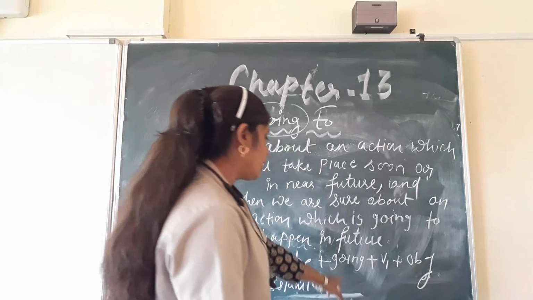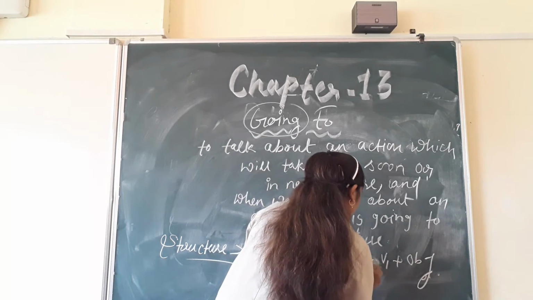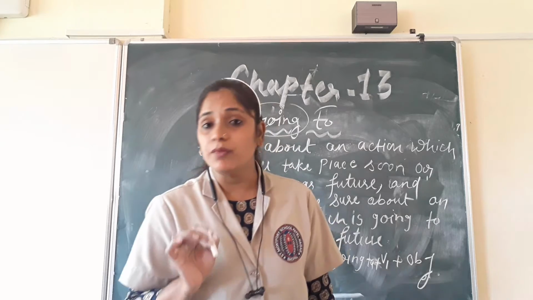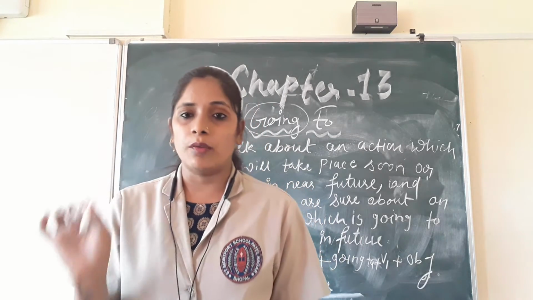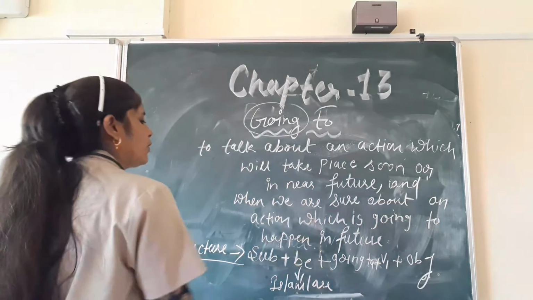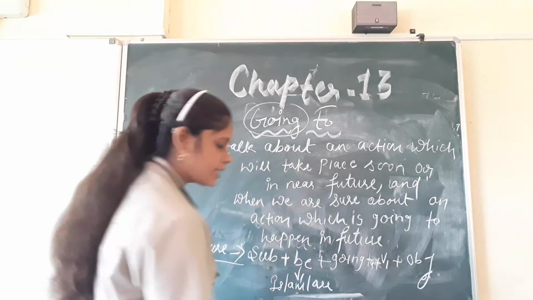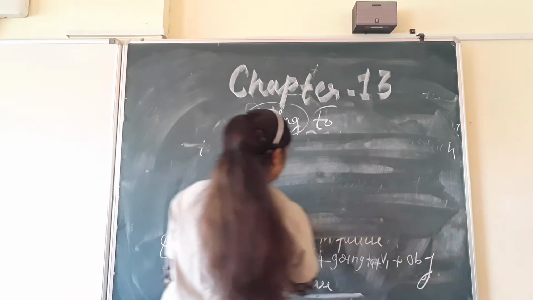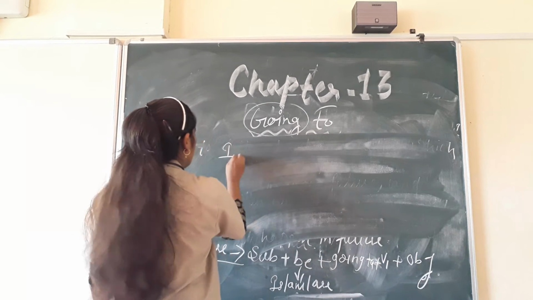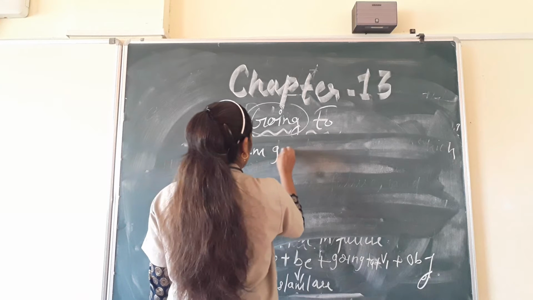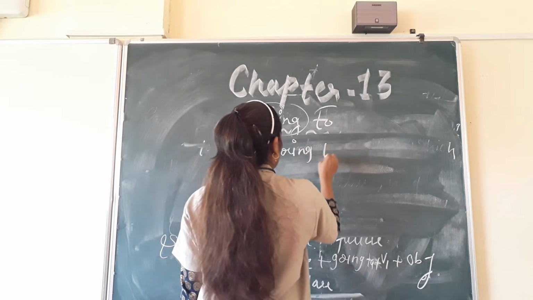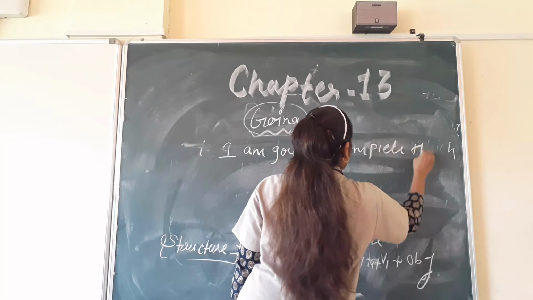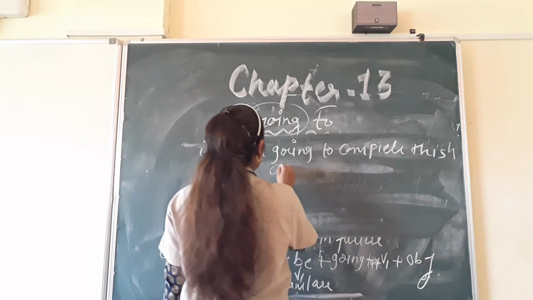Okay, then we have going to. Then we have first form of the main verb. Okay, first form of the main verb, and in the last we have object. For example, all of you see here. I am going to complete this chapter